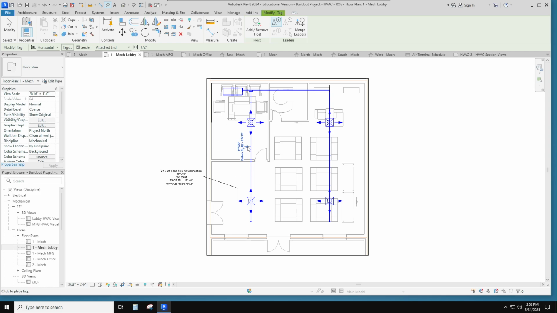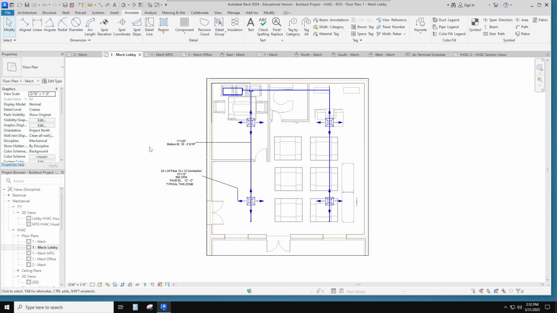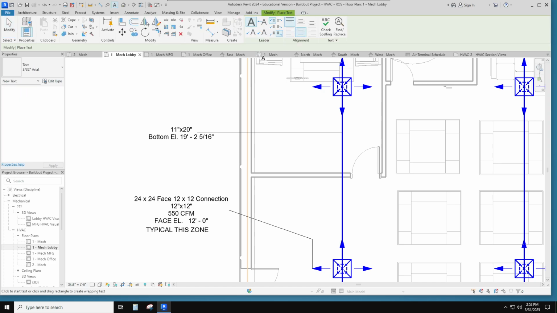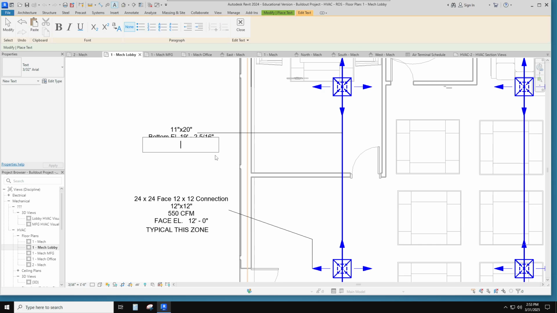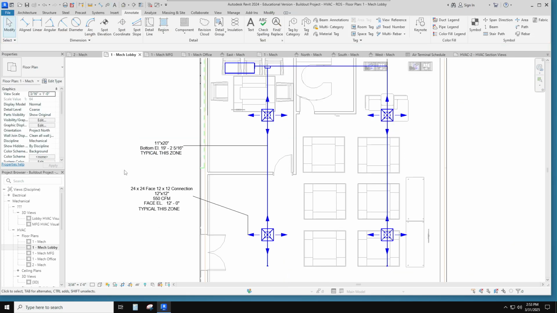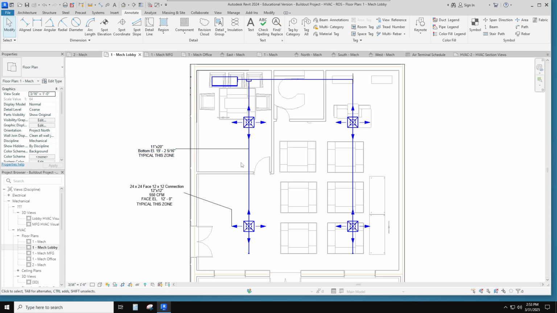And if I click this little button right here, click, turns it upwards for me. And this should also say text, centered, blah, blah, blah. Put it right in there. Typical this zone. So now I know what's in there.